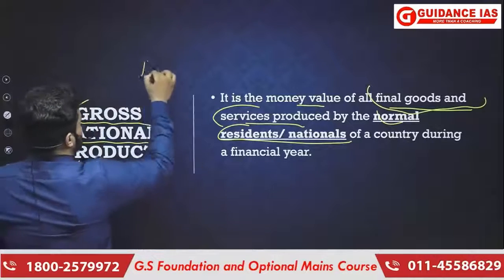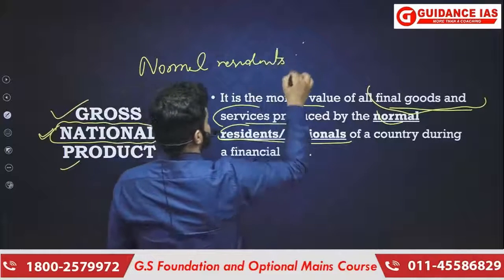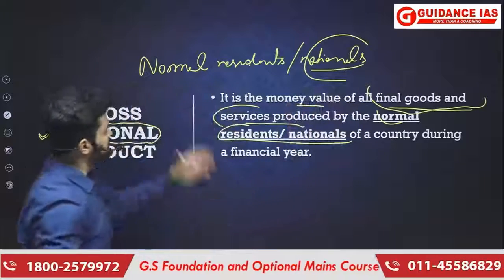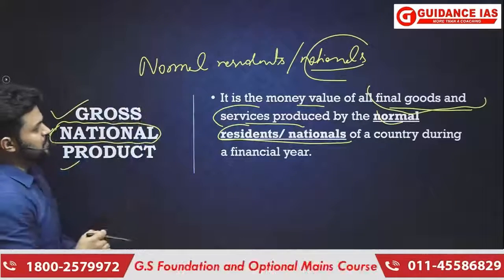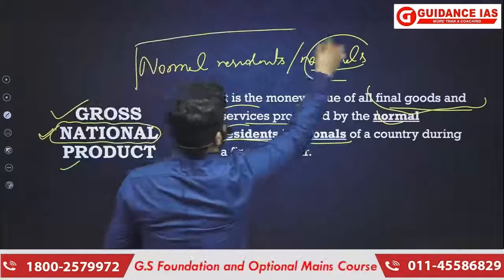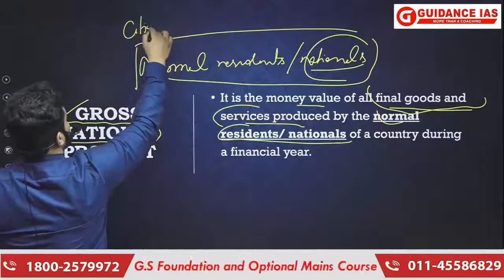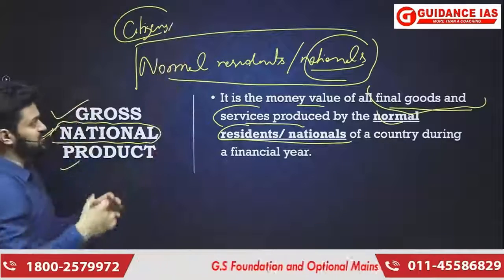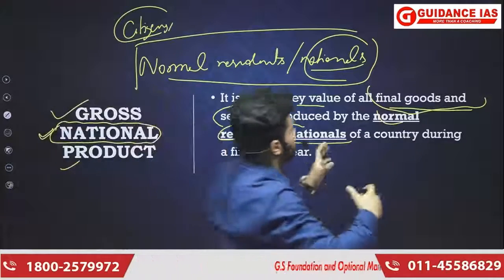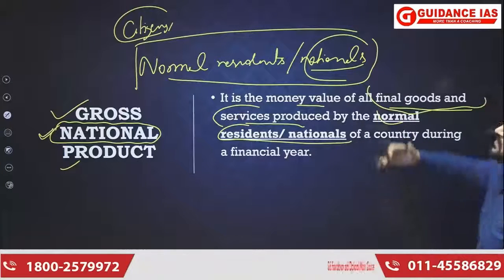So here they are normal residents, or you can say nationals. In some texts the term given is national, in other texts this term has been given. The most basic thing to keep in mind is that you should not get confused between normal residents, nationals, and citizens. Citizenship provides a legal status. So this is not actually imparting any legal status to an individual to demand or to claim certain rights which are available for citizens.